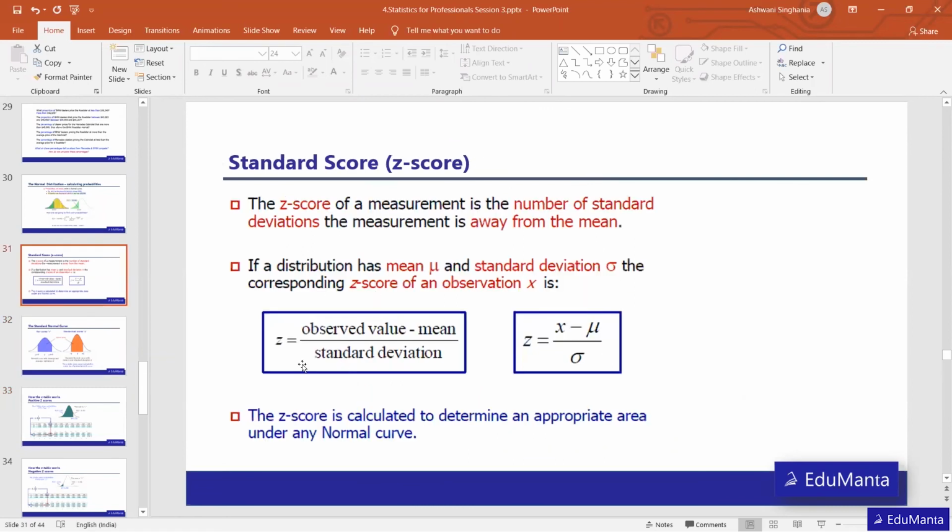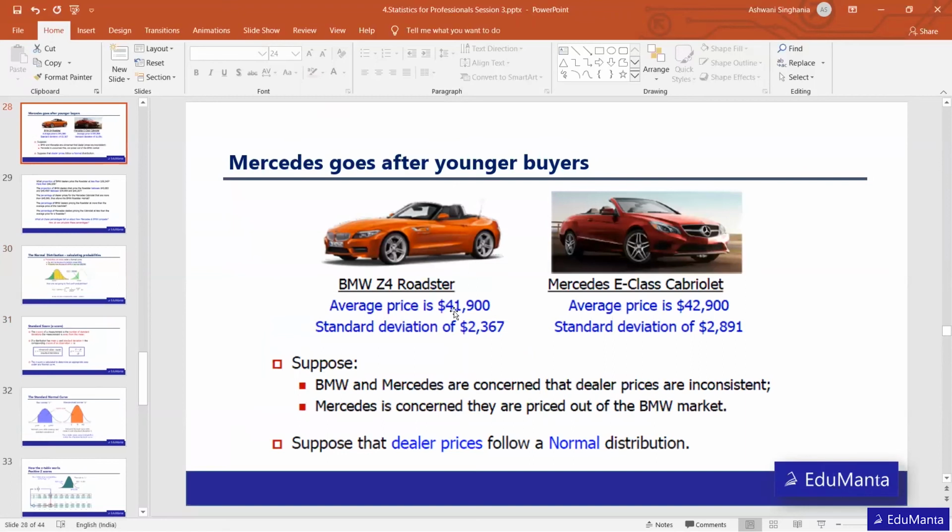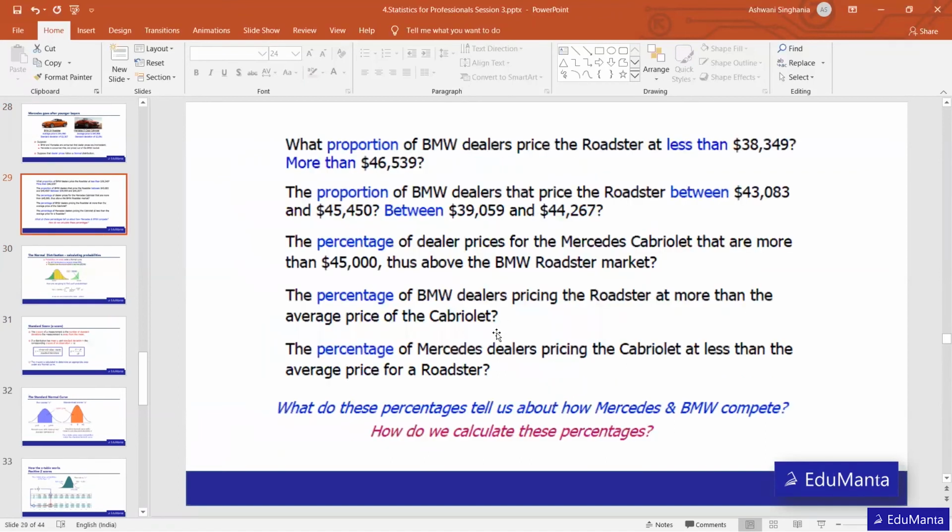So how will we calculate the Z score, that is the question. We need the value X, we know the value of the mean, that is mu, and we know the value of the standard deviation. In our example, our mean is 41,900, that is mu, and the standard deviation is 2,367, and now we are calculating the probability for 38,349.